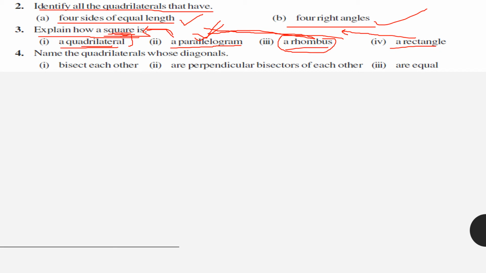Okay, you just need to find the common properties due to which we can say a square is a quadrilateral, a parallelogram, a rhombus, and a rectangle also. So square is the perfect one.